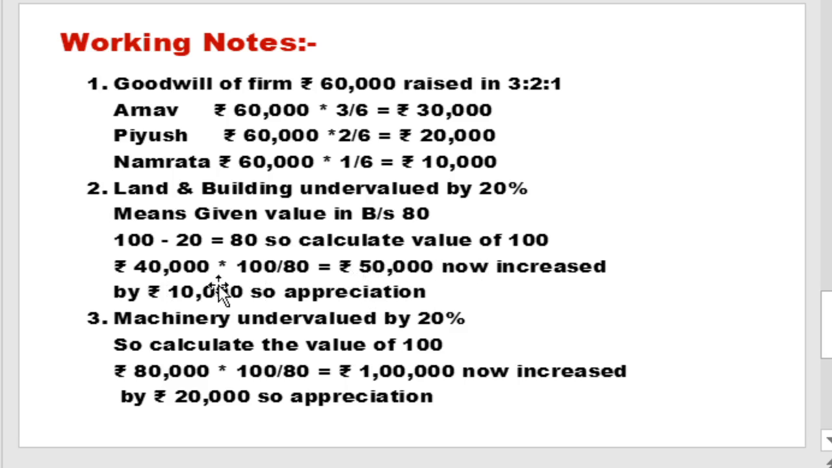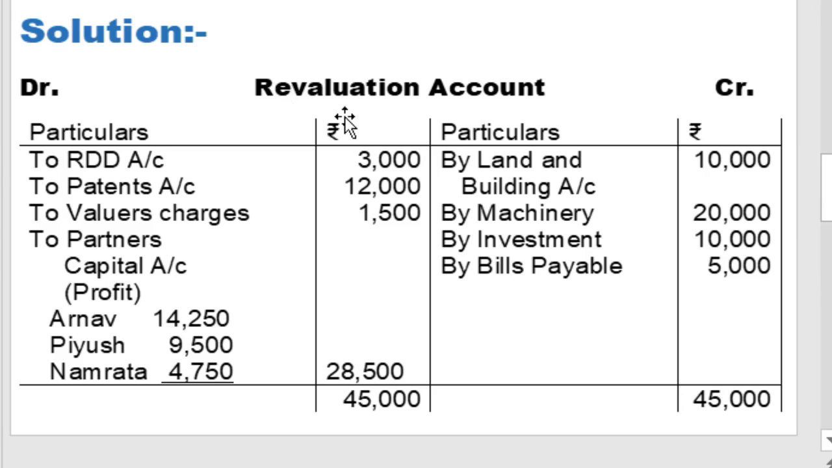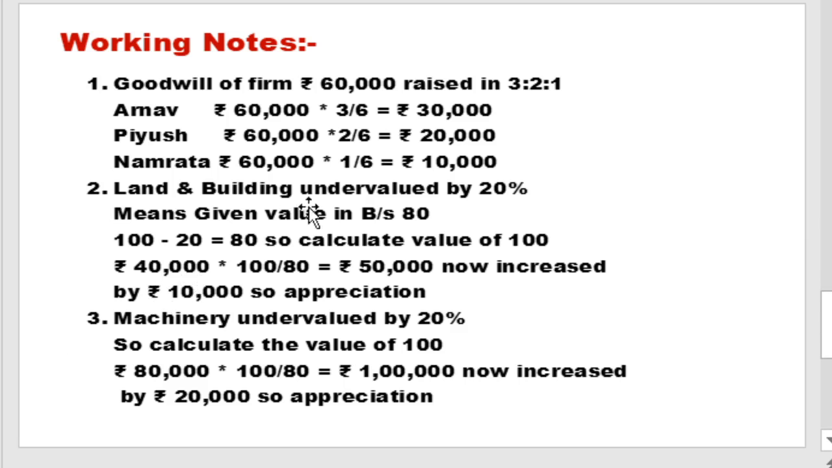So it is very clear: old value 40,000 and new value 50,000, so an increase of rupees 10,000. That is the appreciation, and appreciation means profit. So revaluation account credit and land and building account debit. The entry will be land and building account debit to revaluation account. On the revaluation account credit side, by land and building 10,000, and if you prepare the new balance sheet in T form, write the new figure in the outer column: land and building rupees 50,000.